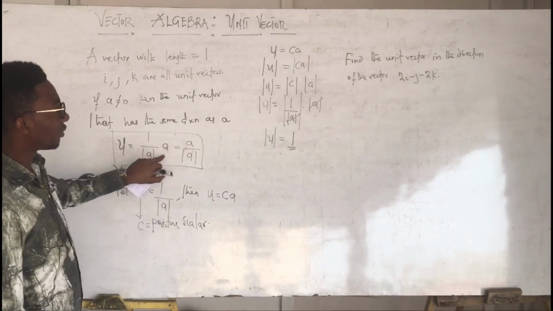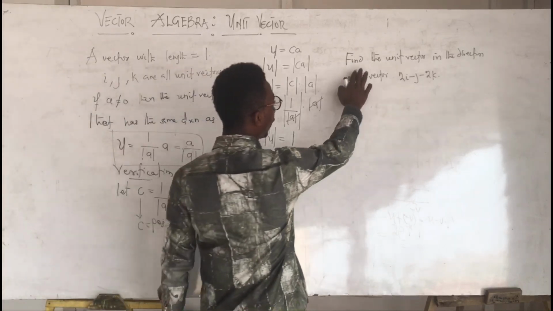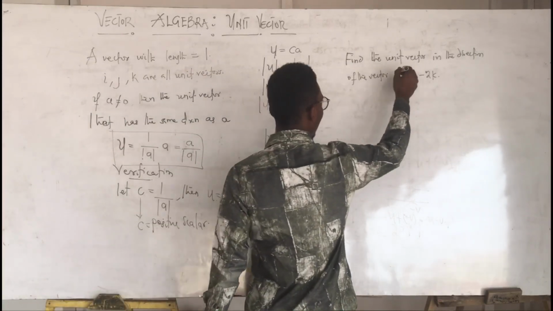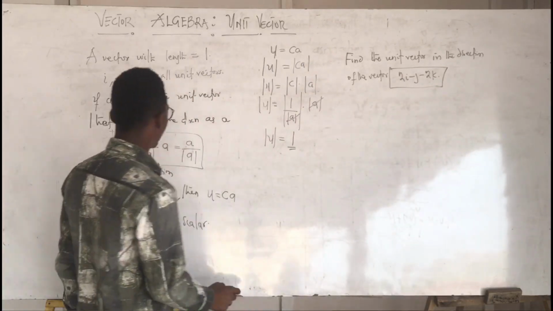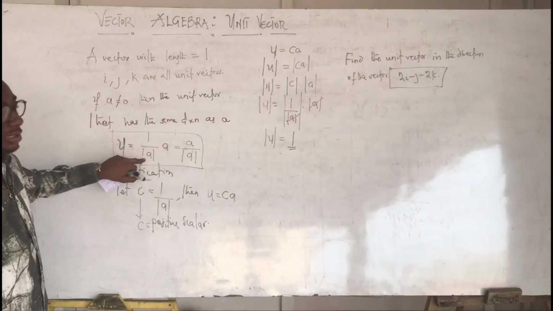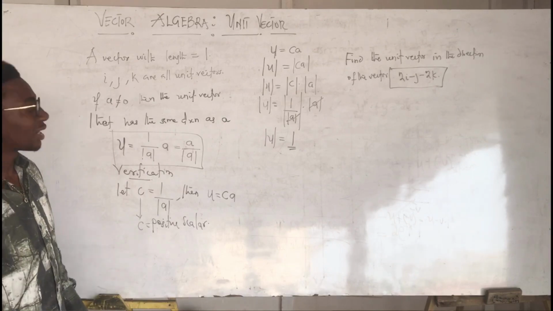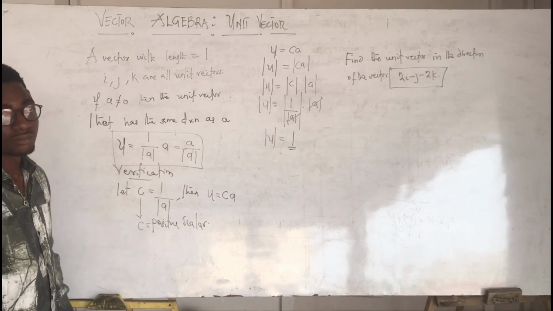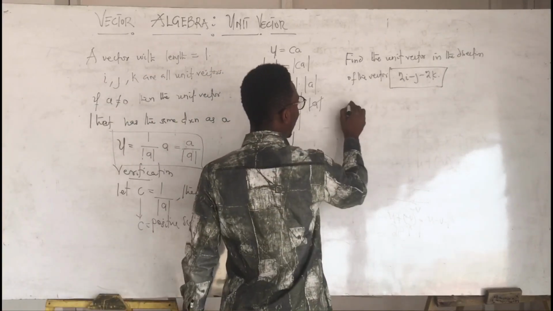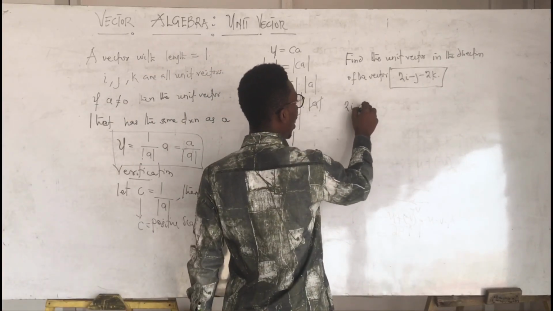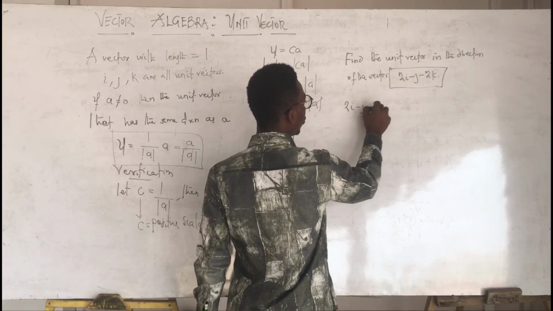The question says find a unit vector in the direction of this particular vector. If they have the same direction, we proved that the unit vector is 1 over the magnitude of the vector times the vector. So now you have to find the magnitude of this vector, 2i minus j minus 2k.